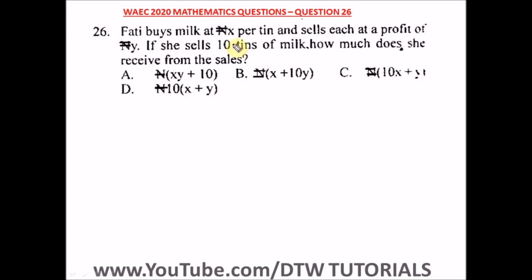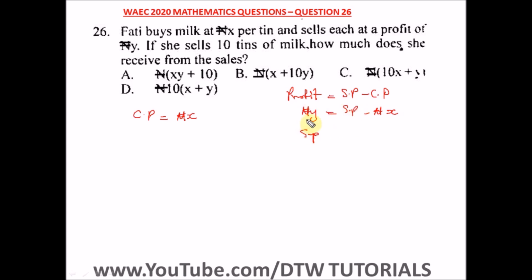She buys and sells at a profit of Y naira. So Fatih's cost price, CP, is equal to X naira. And remember, she sells at a profit. So profit is equal to your selling price minus your cost price. And we were told she sells each at a profit of Y naira. So profit Y naira equals SP minus cost price. We're looking for the selling price, SP.